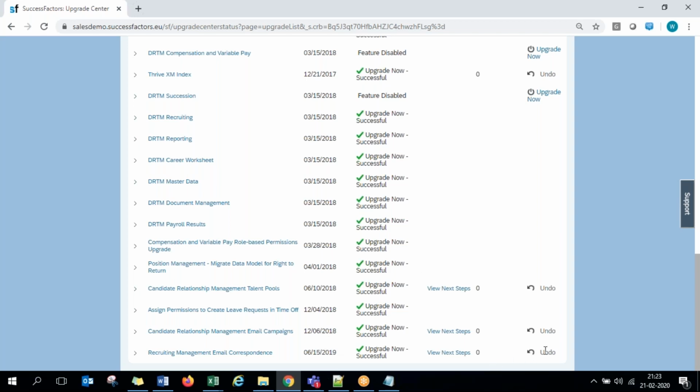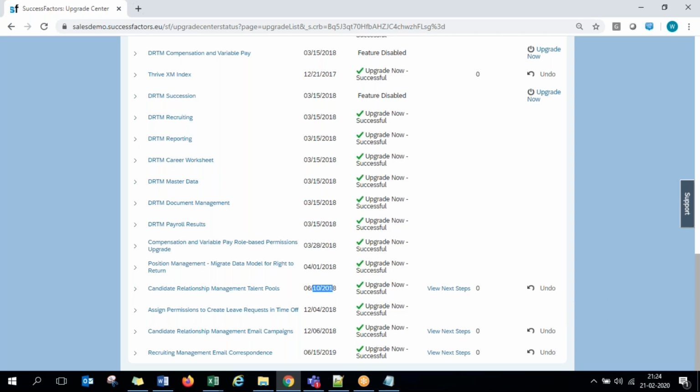If you click on this undo button, it says undo action is not allowed after more than 30 days. This was upgraded in 2018, so it's already more than a year or 1.5 years, and it says you cannot undo it. Normally, within 30 days of an upgrade, you will get this undo button as active, and clicking on it will revert the changes back.